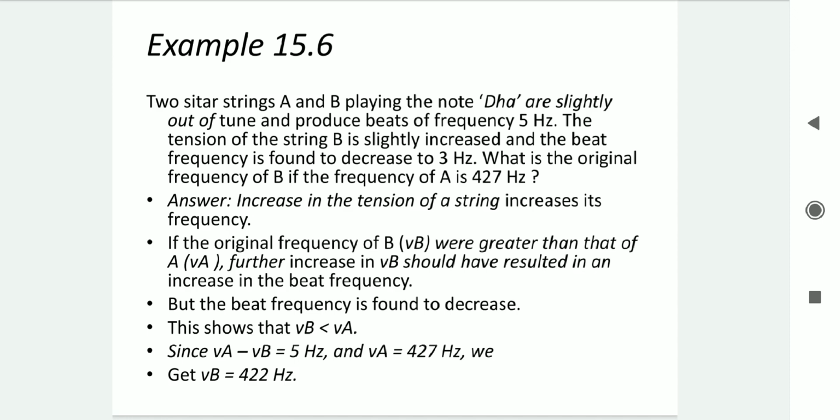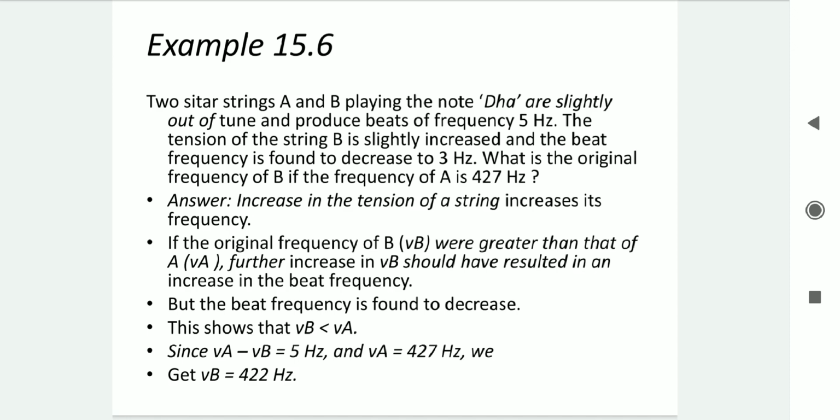If the original frequency of B, nu B, were greater than nu A, then by applying tension, the frequency would increase, so nu B would keep increasing and the beat frequency would increase. But now the beat frequency is decreasing.